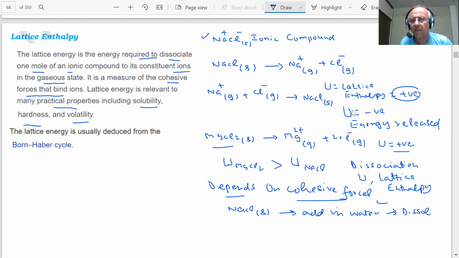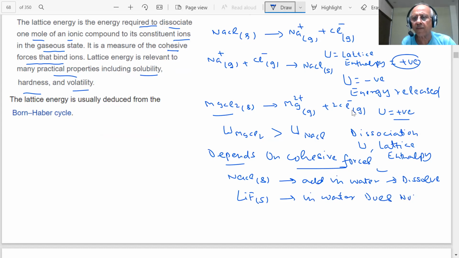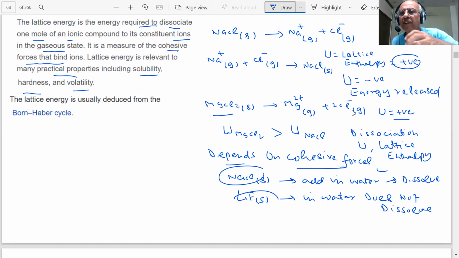It dissolves. But supposing you put lithium fluoride in water and it does not dissolve, then why are we saying that? That means the lattice enthalpy of lithium fluoride is very large as compared to NaCl, and water is not able to compensate for that energy which is required to break it. Energy is required to break it, student.